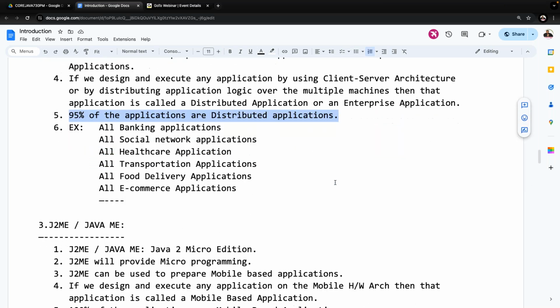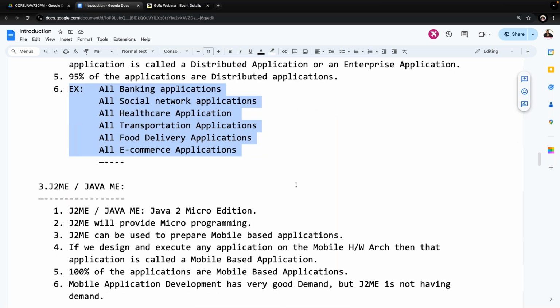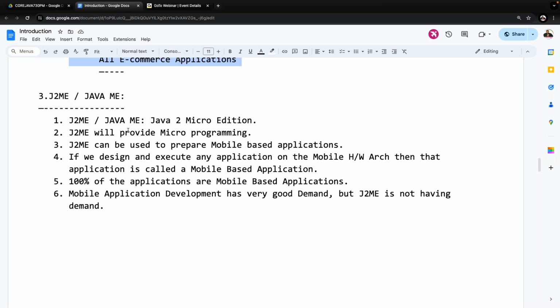How many applications are distributed applications? Actually, 95% of applications are distributed applications. Examples: all banking applications, all social network applications, all healthcare applications, and so on. In every domain, in every platform, distributed applications are going on.